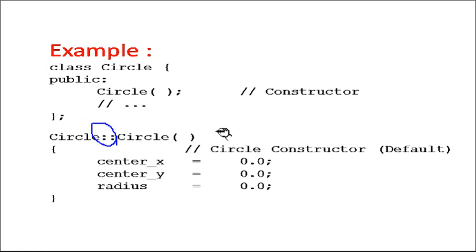This scope resolution operator is used to resolve the scope of an object, or we can say the scope of a function. That means this circle is a constructor which belongs to this class. Inside that, whatever data members of that class we have, we are initializing them. Here we have declared data members like center_x, center_y, and radius. They have been initialized with a default value, that is 0. So this is nothing but the default constructor.